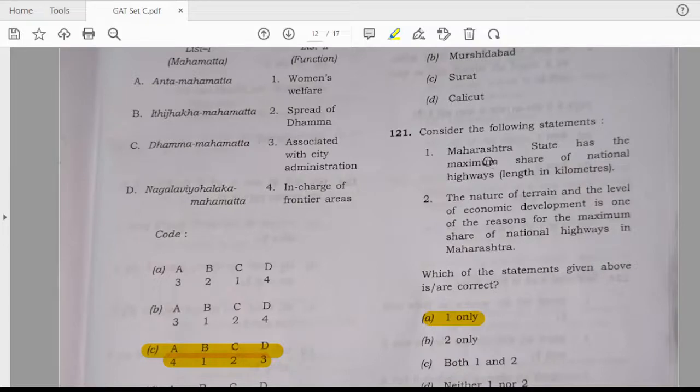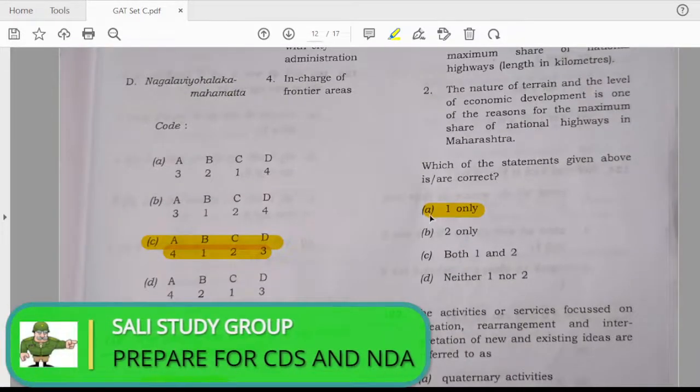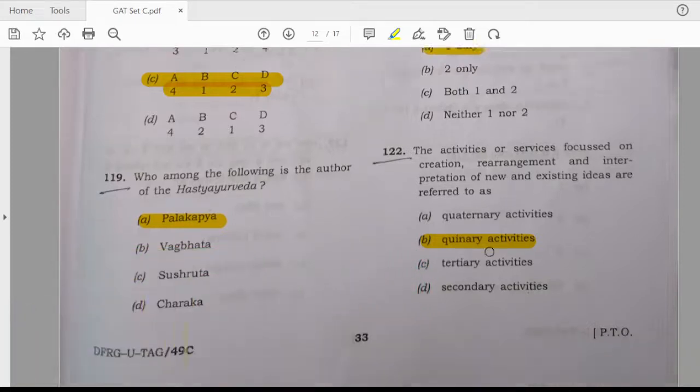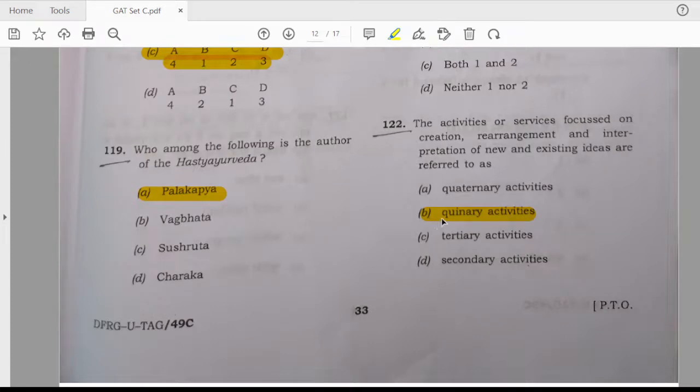Consider the following statement. Maharashtra state has the maximum share of national highways. The answer is A. Only one. The activities or services focused on the creation, rearrangement and the interpretation of new and existing ideas referred to as B. Quinary activities.